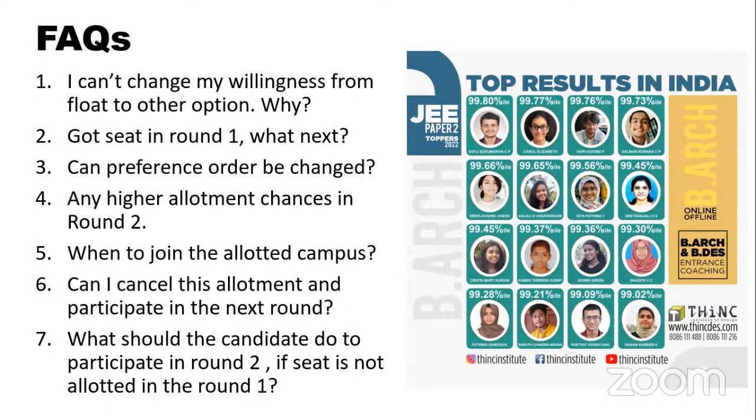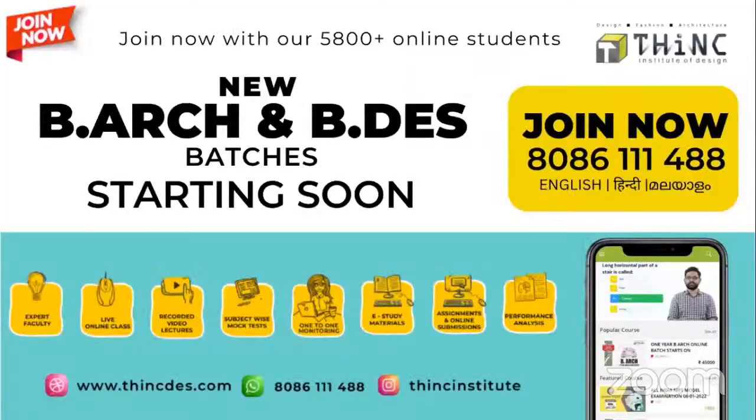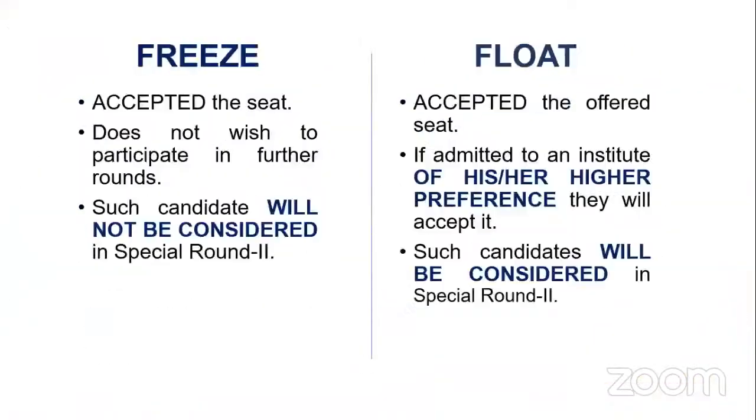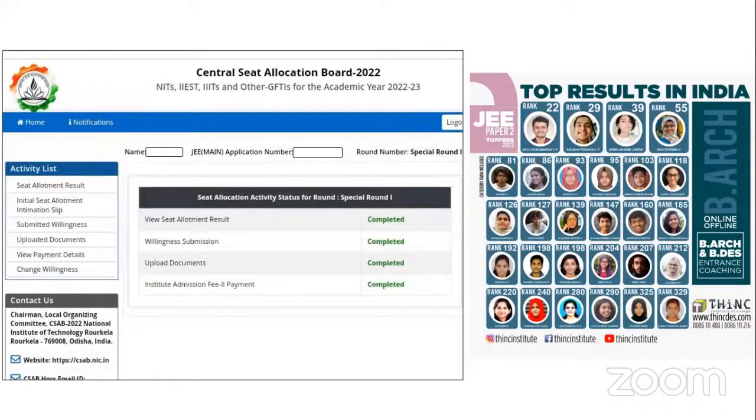So it's only since, I think, today afternoon or evening that they have given that facility. So now if you try, you will be able to change it. Also note, you have to complete all other steps so that you'll be able to change this willingness. As I've shown earlier, on the left-hand side, there are multiple options like seat allotment. Result has to be viewed, initial seat allotment. Then you have to give your willingness, then upload the document and payment. After all these things only, you will be able to change your willingness again.